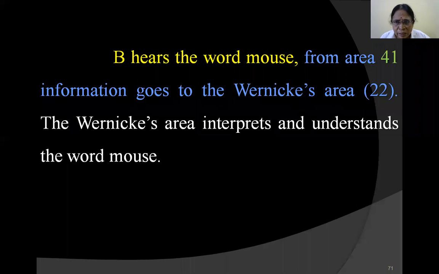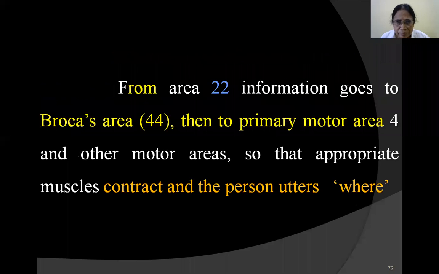Therefore, area number 22, Wernicke's area, is a very important area. You are hearing what the other person is saying, but you are not able to make anything out of it. When the stimulus goes to area 22, the interpretation and understanding is done by this area.